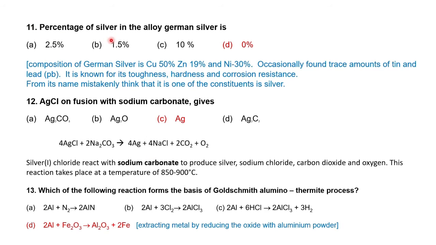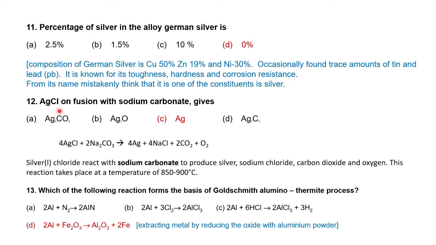That is, percentage of silver in the alloy German silver. What is the composition of silver in German silver? Whether it has any percentage in this: about 2.5, 1.5, 10% or 0%. Actually, it is 0% because the composition of German silver is copper 50%, zinc 19% and nickel 30%. As it is named German silver, we confuse ourselves. Silver is not a composition of German silver, but because of the appearance, we named it German silver. Actually, there is 0% silver in German silver.